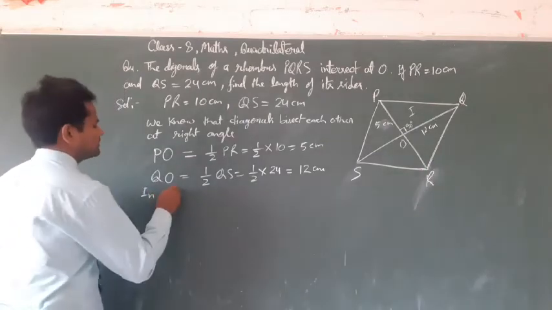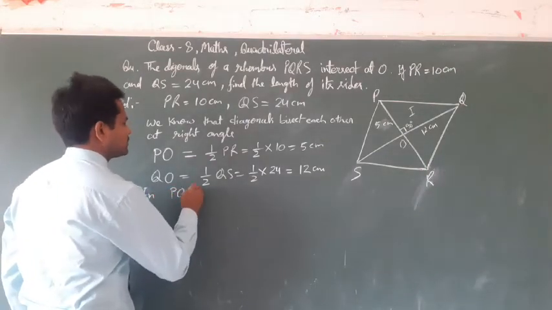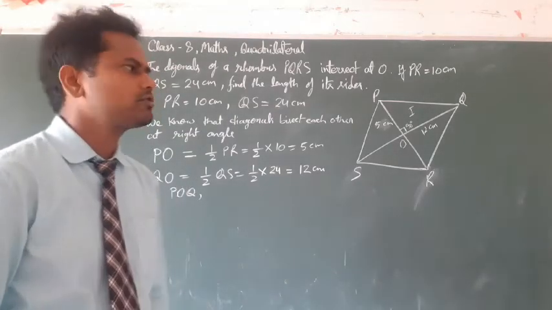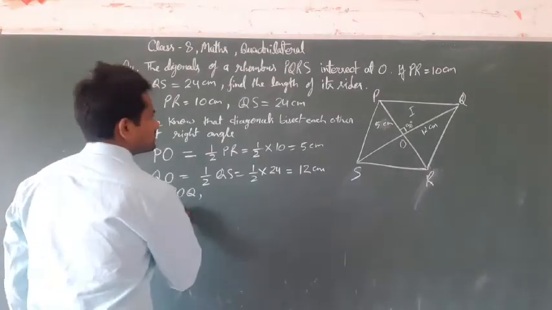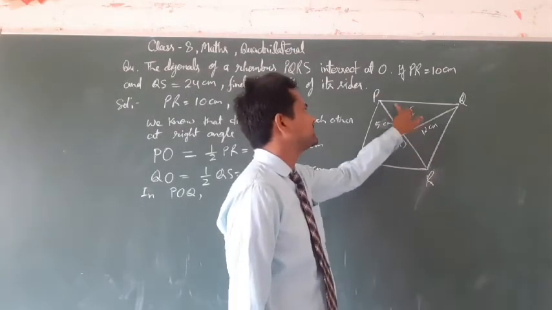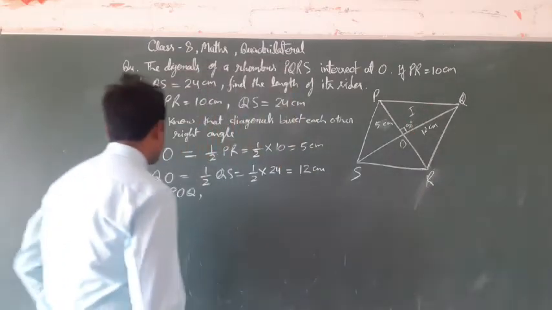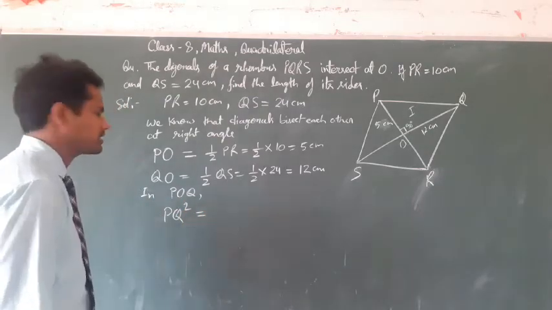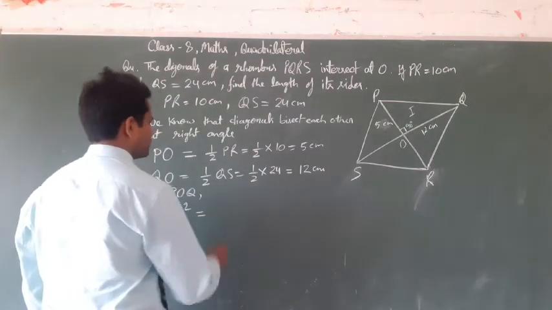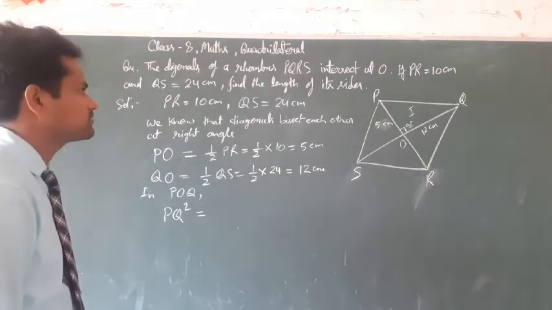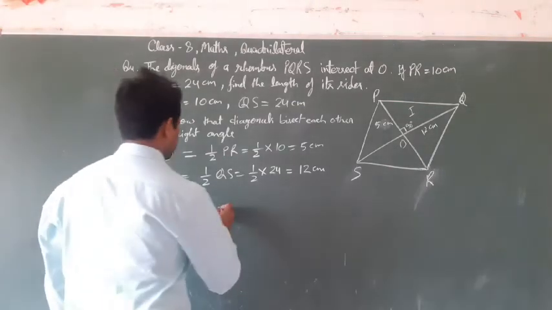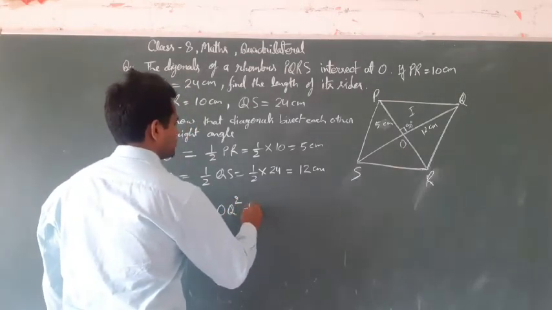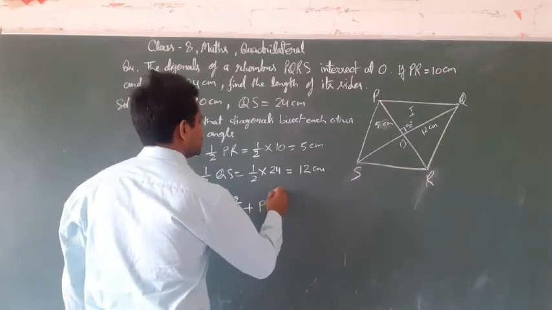So in triangle POQ, which is a right angle triangle, we can apply the Pythagoras theorem. The side opposite to 90 degrees is called the hypotenuse. The square of the hypotenuse PQ will be equal to the sum of the squares of the base and perpendicular. So base is OQ square plus PO square.